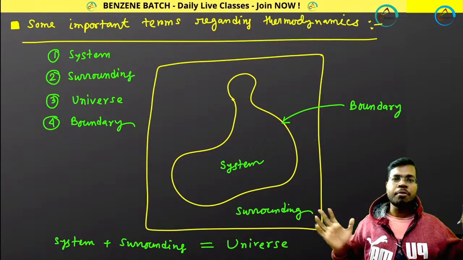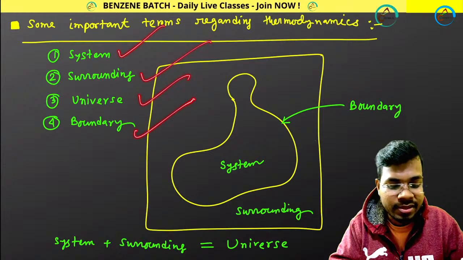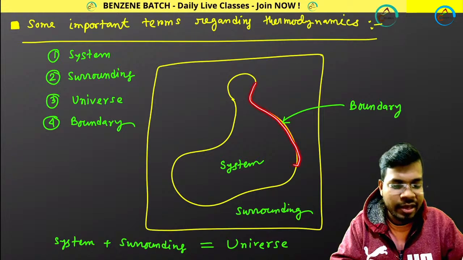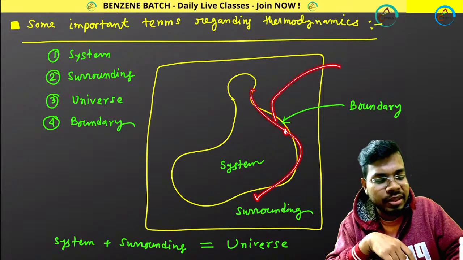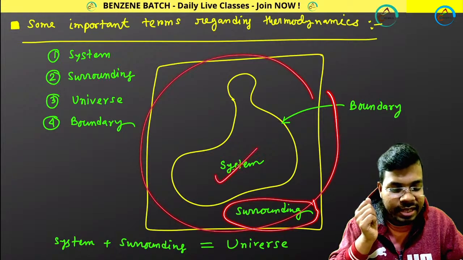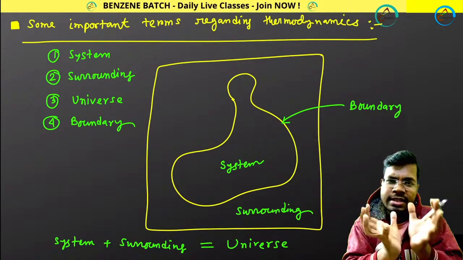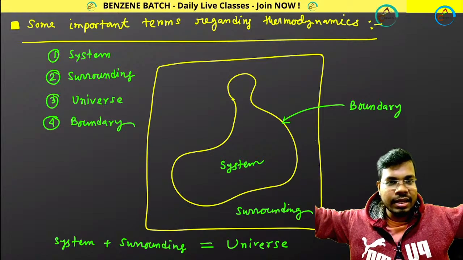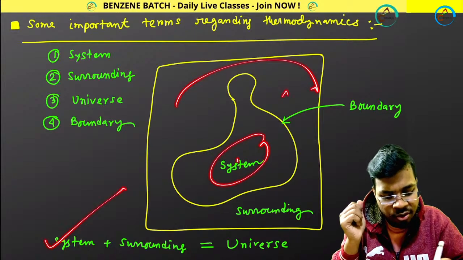Now coming to the most important part: in the first law of thermodynamics, what is system, surrounding, universe, boundary? This is your system. Boundary means, like if this system is you, your body skin will be your boundary. Except this boundary, whatever things are present, like over here, that is called the surrounding. And the system plus surrounding makes the total universe. If we are considering Earth as a system, then Earth plus the whole surrounding, that means the whole universe, will make the total universe.